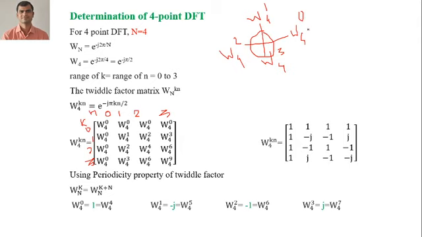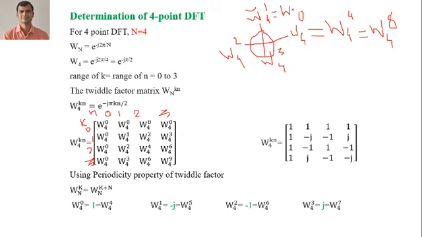After using the periodicity property, it is equal to W_4^4, you simply add 4, W_4^4, again it is equal to W_4^8. This is the periodicity property. Whatever value we have for W_4^0, this value is equal to 1, and it is also equal to W_4^4, W_4^8. Similarly W_4^1 is equal to W_4^5, W_4^2 is equal to W_4^6, and W_4^3 is equal to W_4^7. Here we require values up to W_4^9.